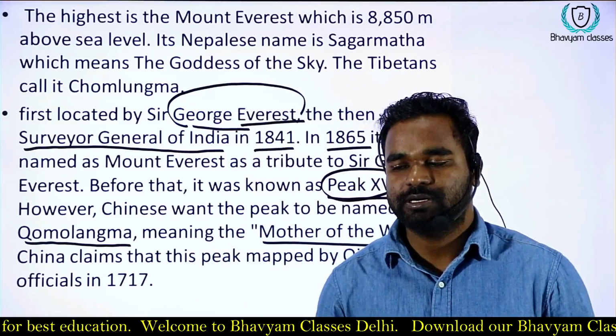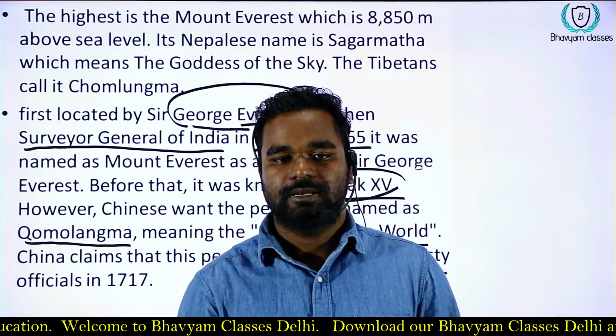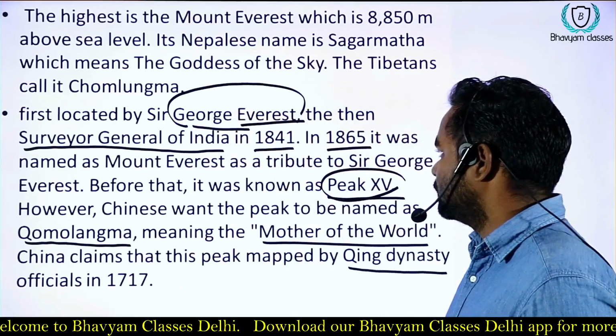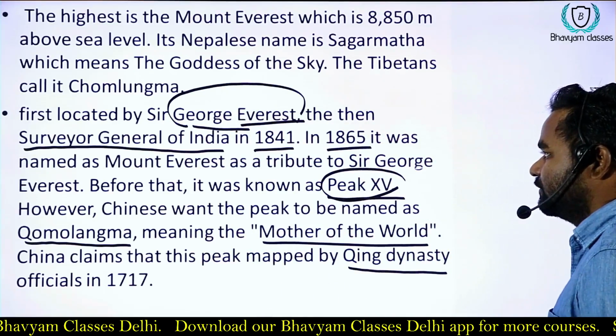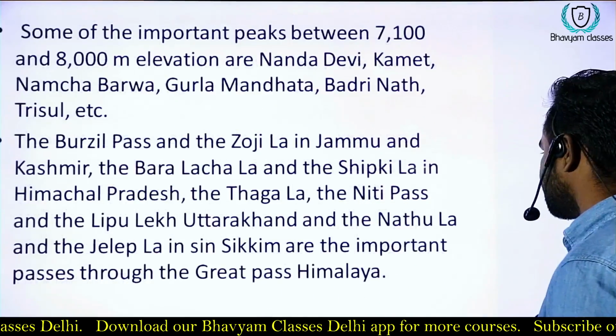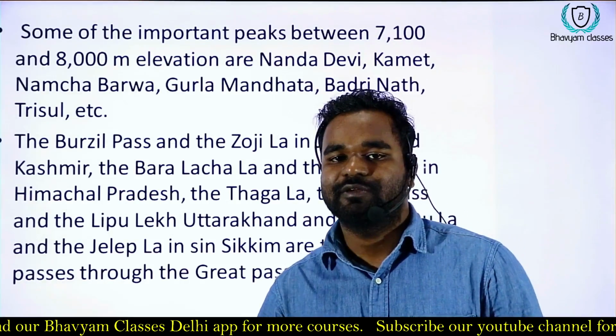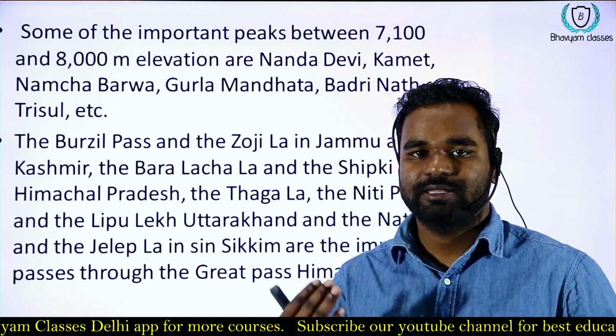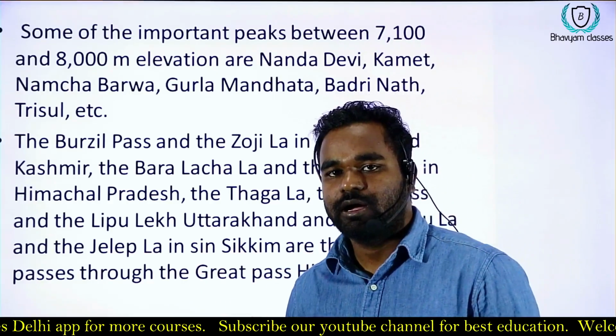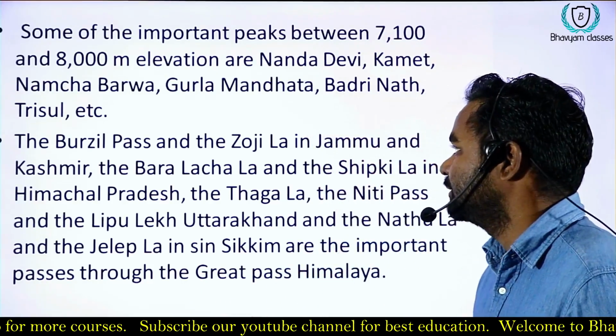But the name is still given in the name of Sir George Everest. China is claiming that they have known Mount Everest from the distant past and the name must be given according to China, but it has not happened.